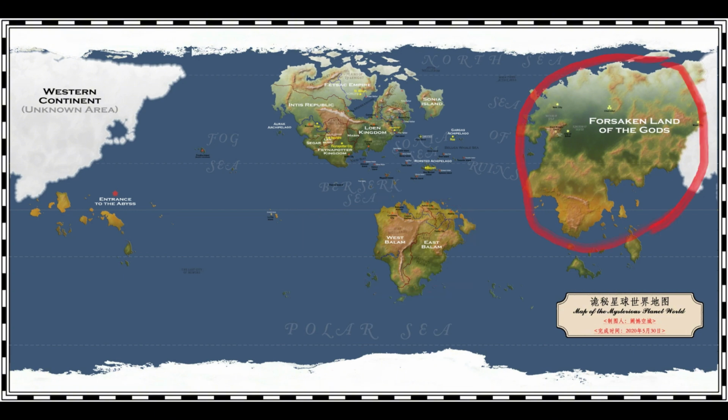Thirdly, we will look at the eastern continent, also known as the Forsaken Land of God. This continent was cut off from the rest of the world because of a great cataclysm caused by the death of the ancient sun god in the 3rd epoch. This entire continent is covered in darkness, there is no sun so no plants can grow, and there are mutated monsters everywhere. There are less than 10 human settlements left here, including the city of Silver and Moon City. But because of this, the land forsaken by God has plenty of beyonder material and knowledge lost to the rest of the world.